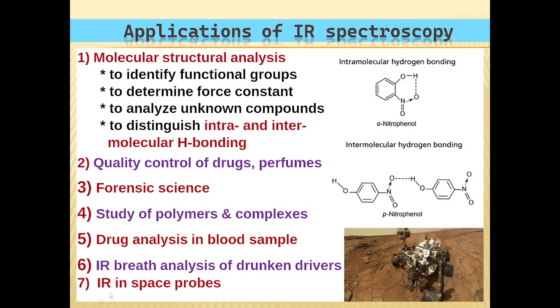And most importantly, IR is used in space probes. This is the Mars rover, to find water molecules on Mars. So for space expeditions, we are using IR as a tool to identify molecules like water, carbon dioxide, etc. So IR spectroscopy is very significant because it is applied in various fields of research and analysis. So we shall conclude here.